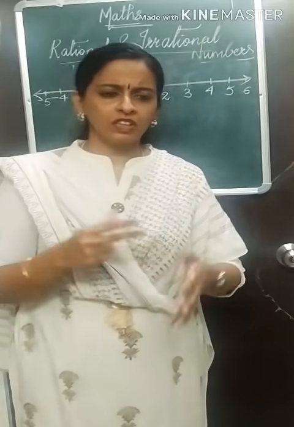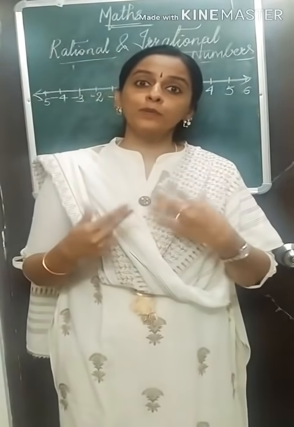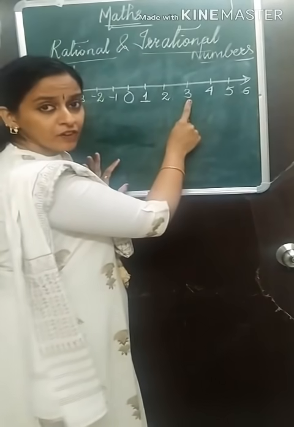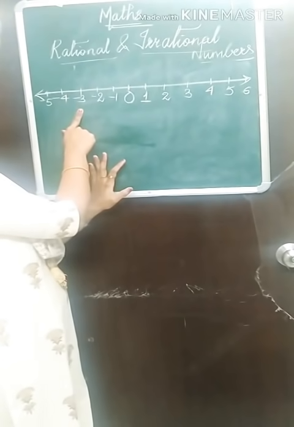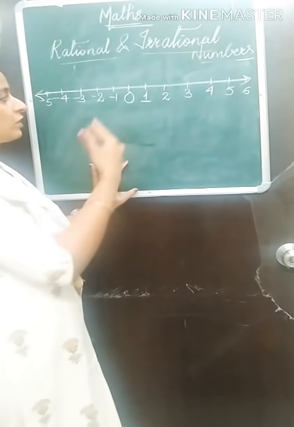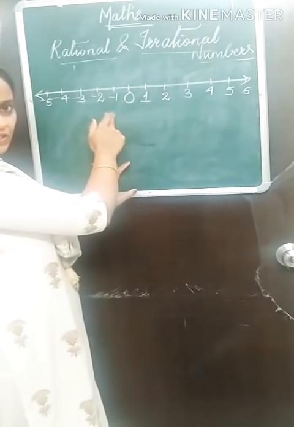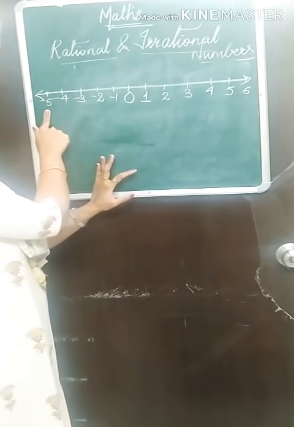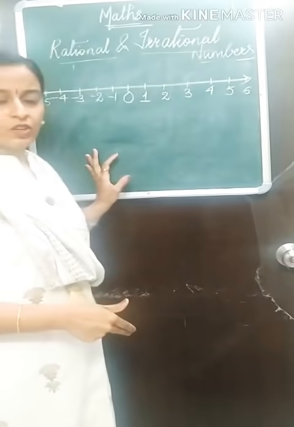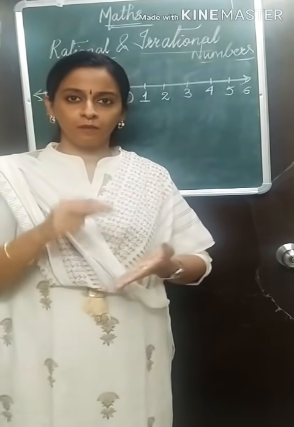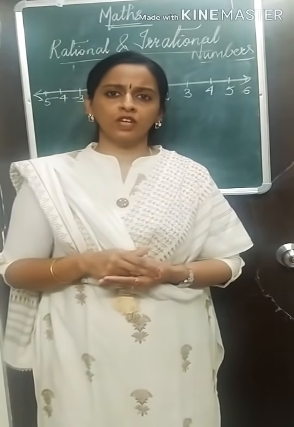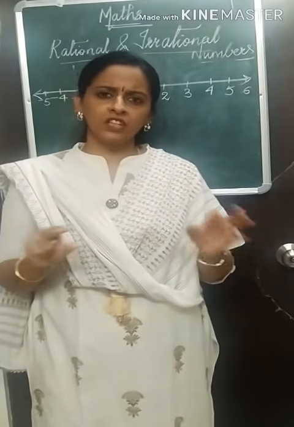Now in some books you may see the word opposite number. What is an opposite number? The opposite number for 3 is minus 3. Opposite numbers you will also find on a number line. The opposite number for 1 is minus 1. The opposite of minus 5 is plus 5. So integers are also positive numbers and their opposite numbers along with 0. You can put the explanation in any way.